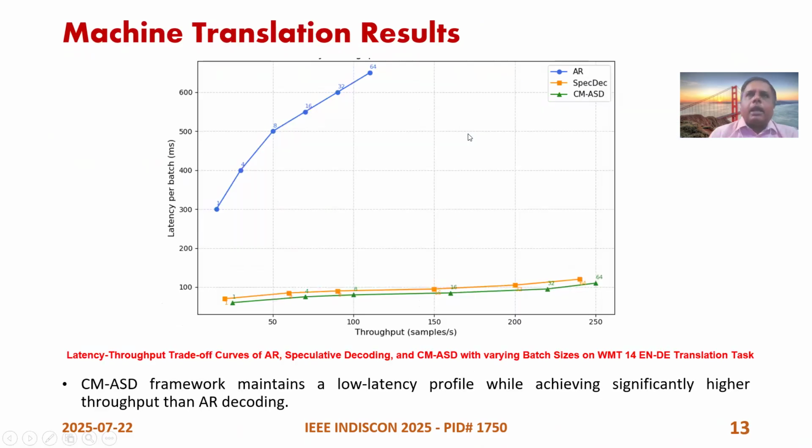So that is the ablation studies, and the best performance for us is in the machine translation case. Here we saw, with latency and throughput performance, that with the increase in throughput, the latency is not increasing as much, even compared with what speculative decoding gave us. Speculative decoding is the yellow line. The current method is the green line. We saw there is less latency even at a higher throughput. AR anyway is losing out with a very high latency as the throughput increases.